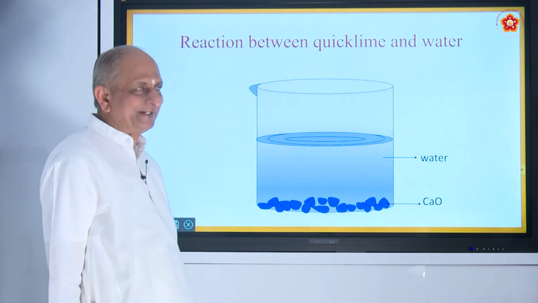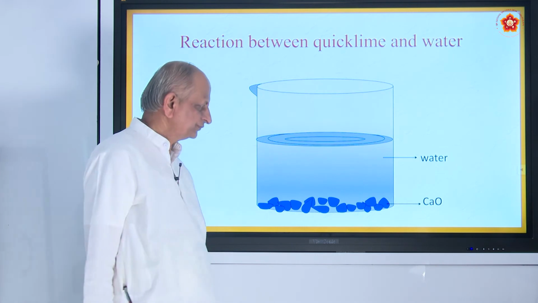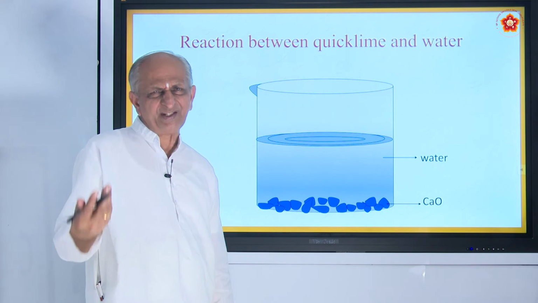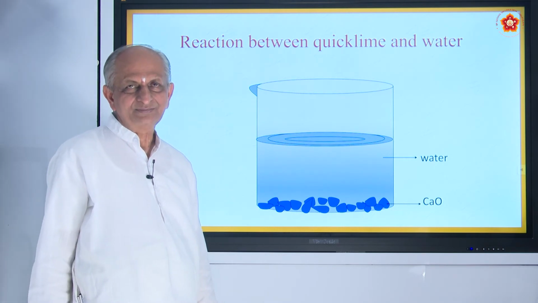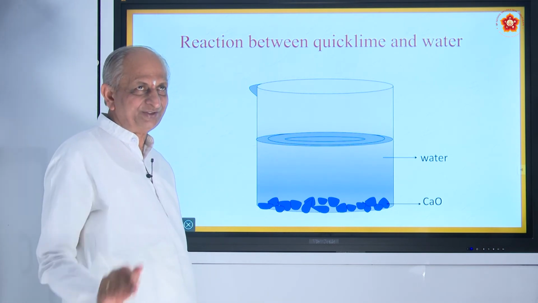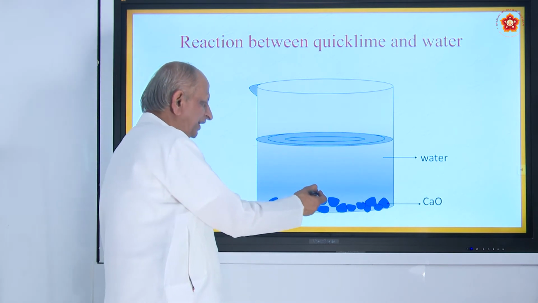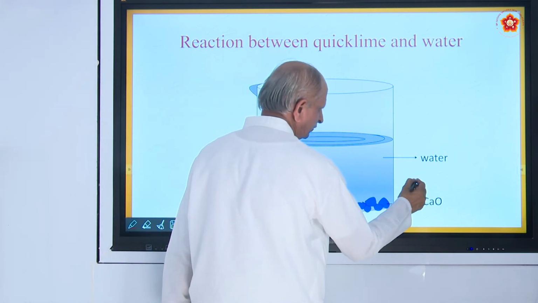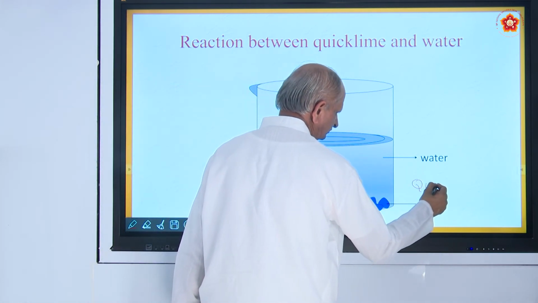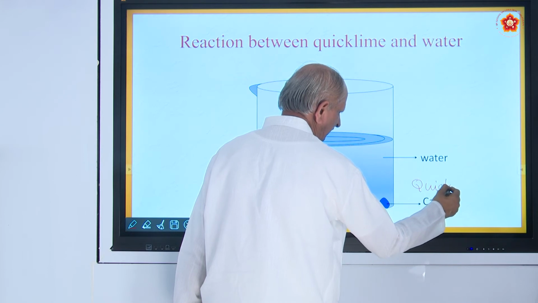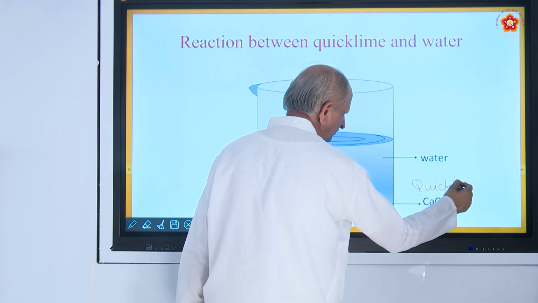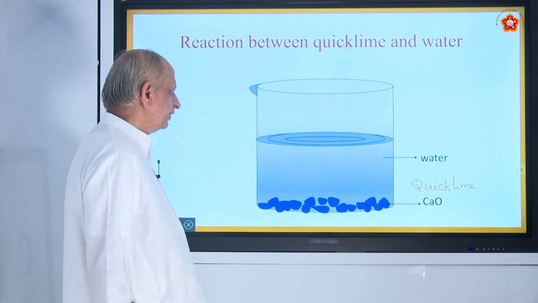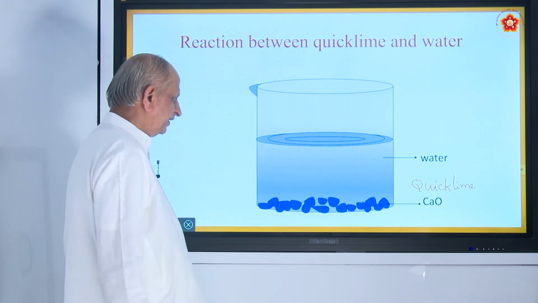Here is a very interesting experiment you can also try. Take a beaker of water or any vessel you can take. Take some quicklime, calcium oxide is also called quicklime, available on the market, in the roadside only they sell it. What you call it as sunna. Add some water and just touch it.